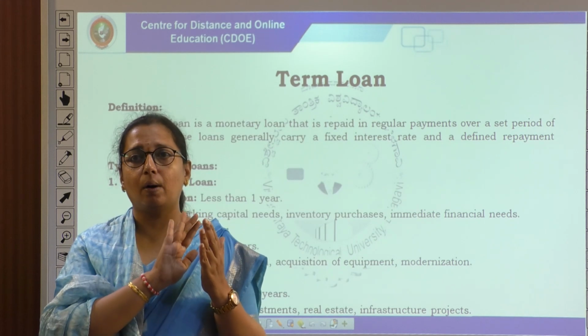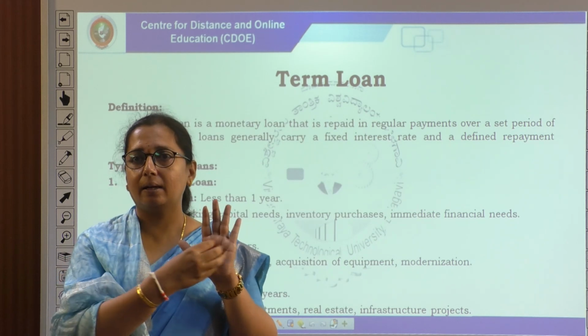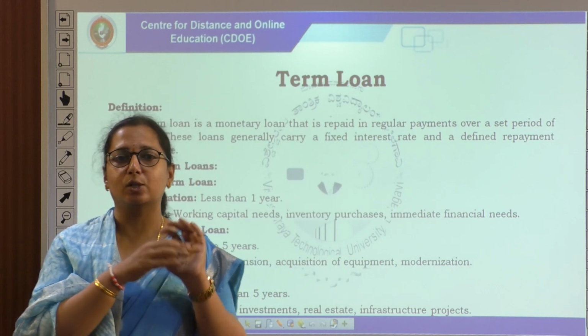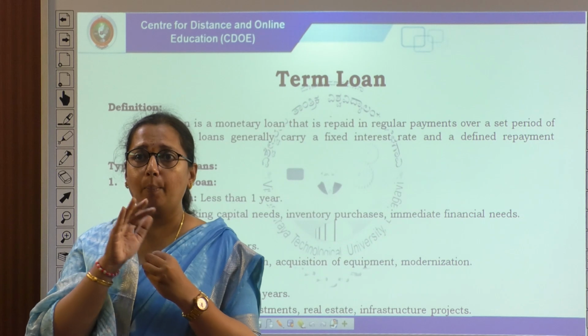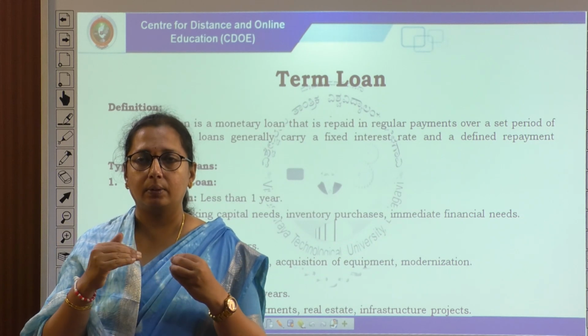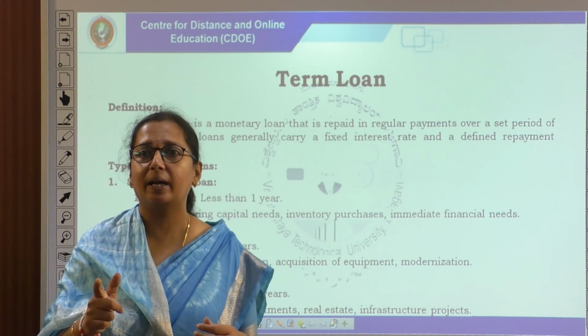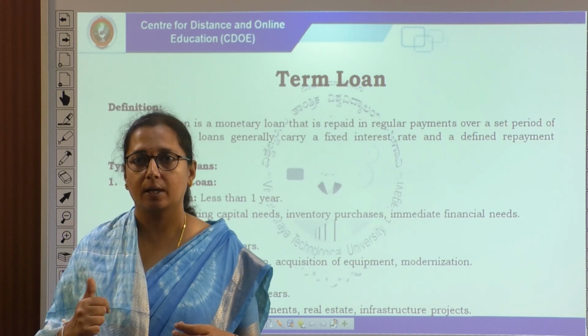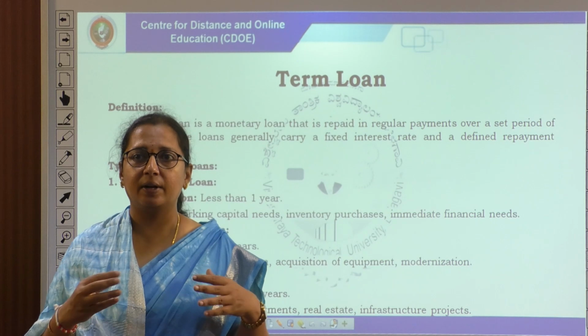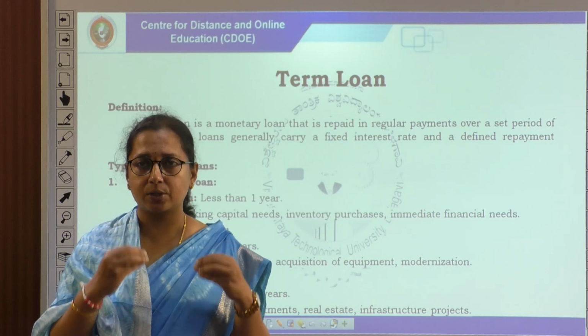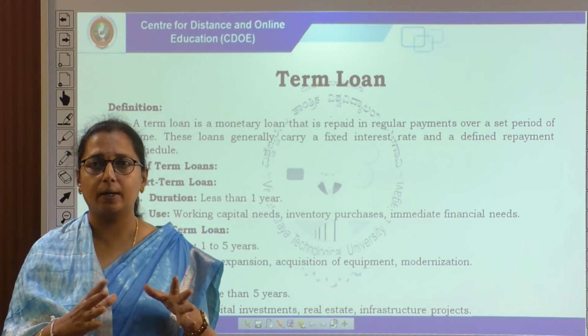So, when we think about term loans versus equity, in equity we think about dividends, whereas in term loans we think about interest. If we borrow more loans, that means we are obligated and committed to the payment of interest. Suppose the company earns profit or not, interest will be paid. As I mentioned earlier, dividend is a portion of profit.